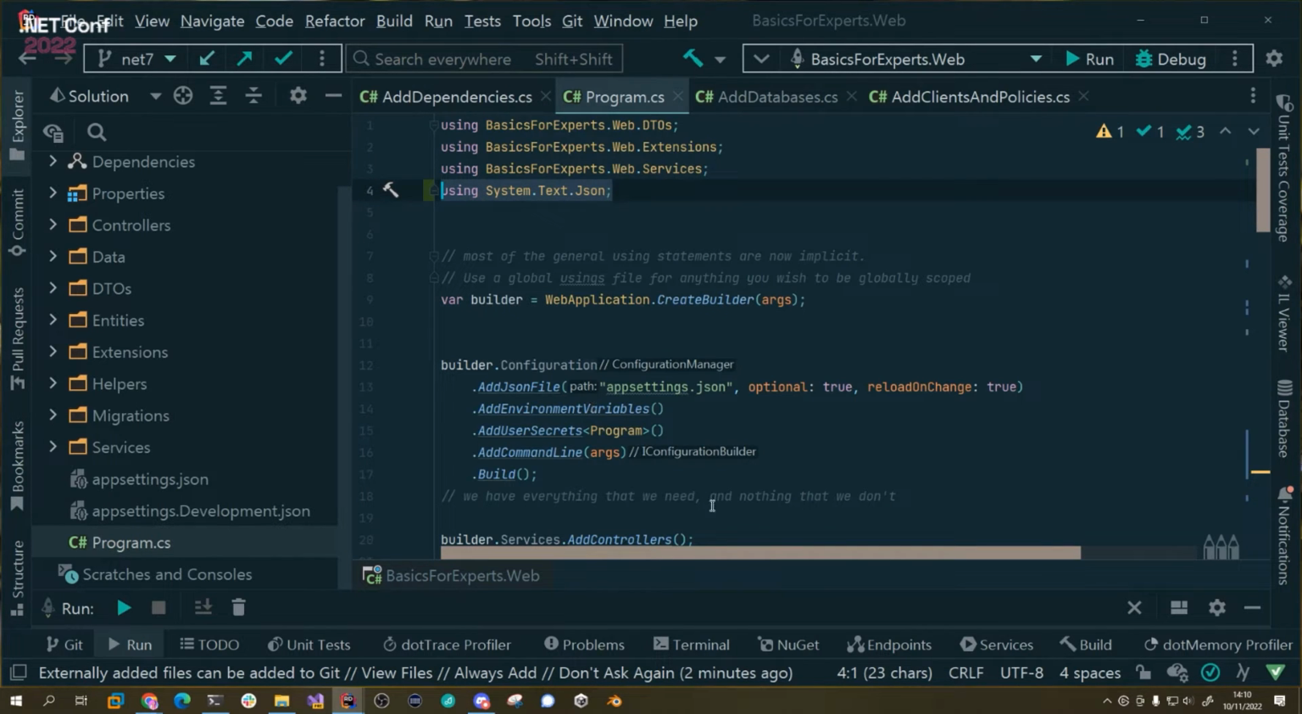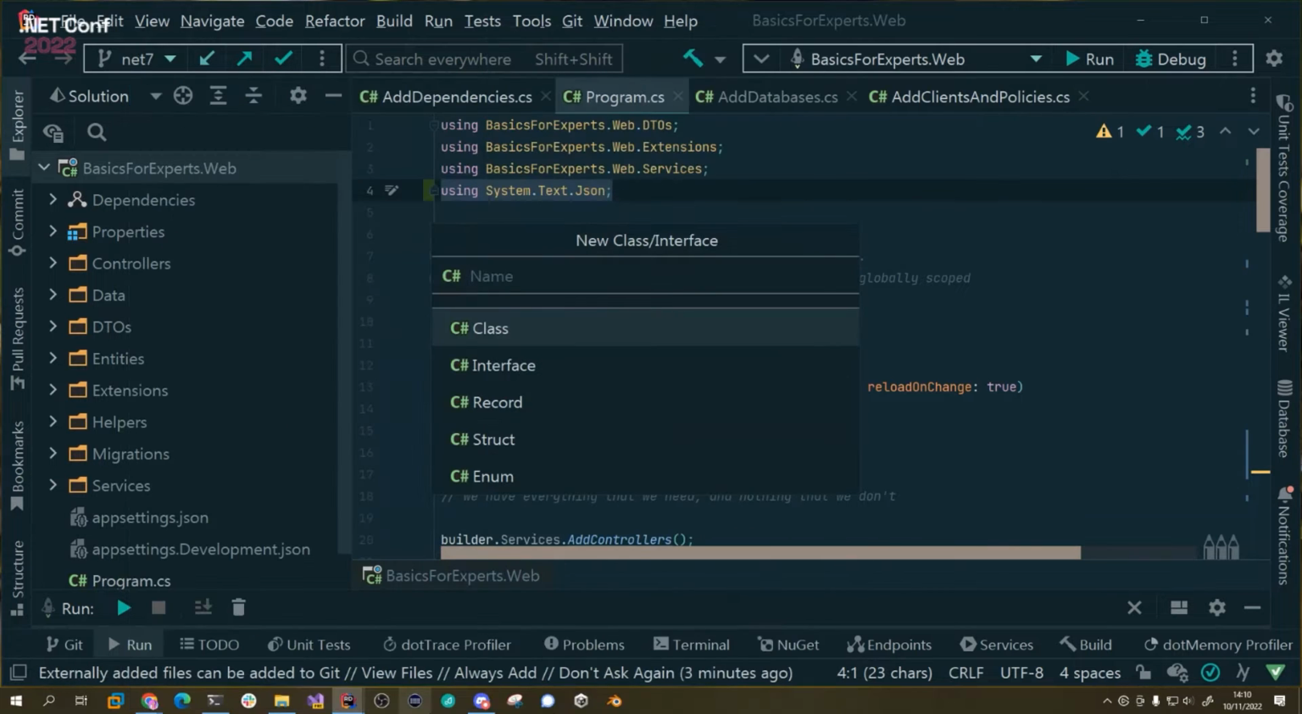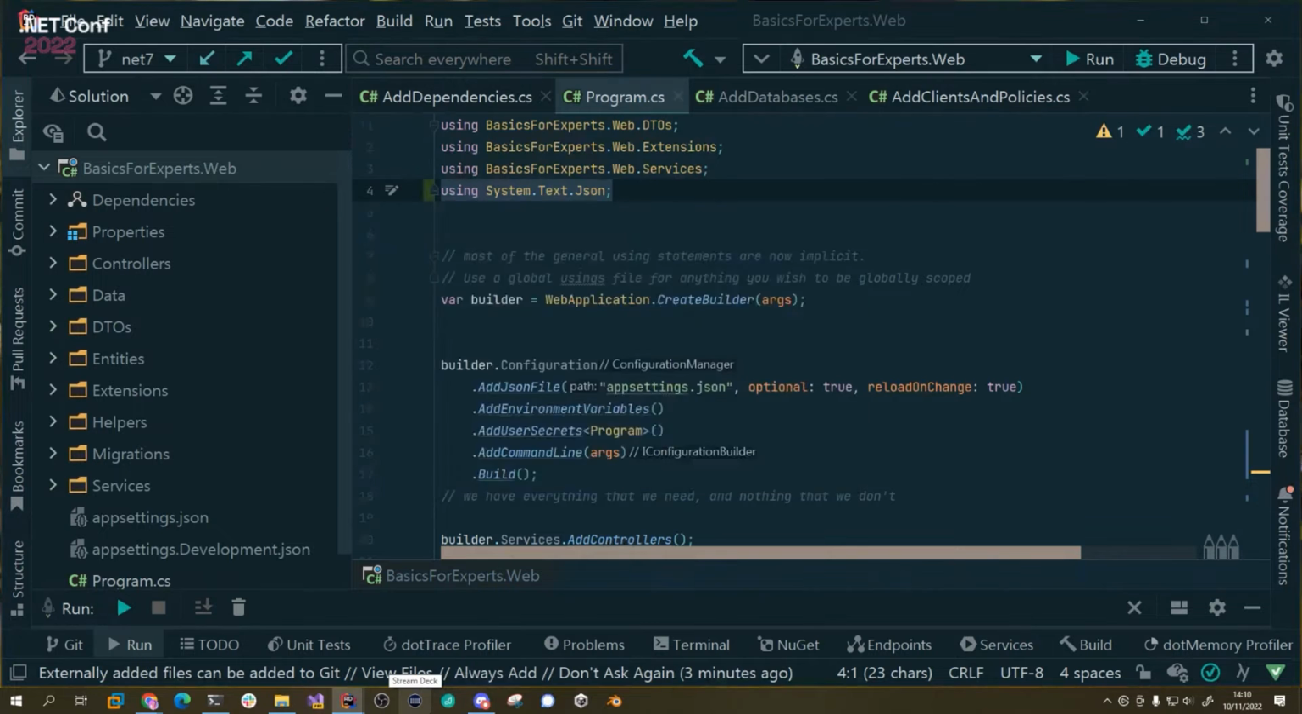And what if I wanted to use system.text.json globally across my entire application? Well, we can do that now with our global usings, and we can add a CS file. It can be called anything. I suggest you call it something sensible, like maybe global usings. Stick it in the root,